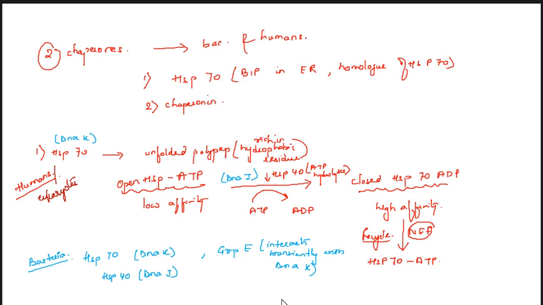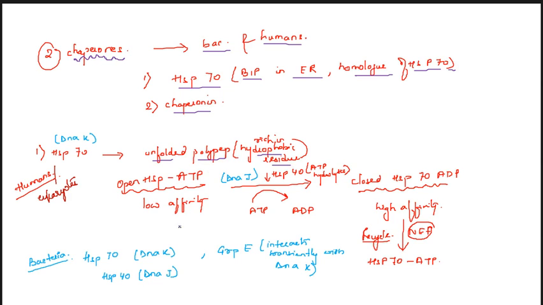So remember one thing, in bacteria and humans, the folding is assisted by chaperones. The mechanism can be by HSP70 or chaperonin. So HSP70, BiP in ER, is a homologue of HSP70. HSP70 binds the unfolded polypeptide rich in hydrophobic residues.